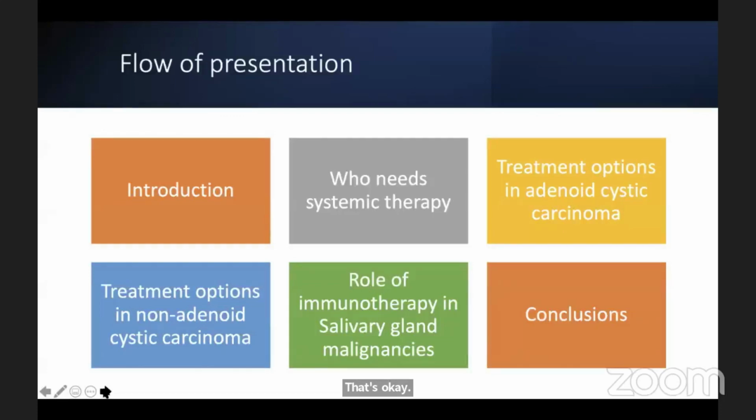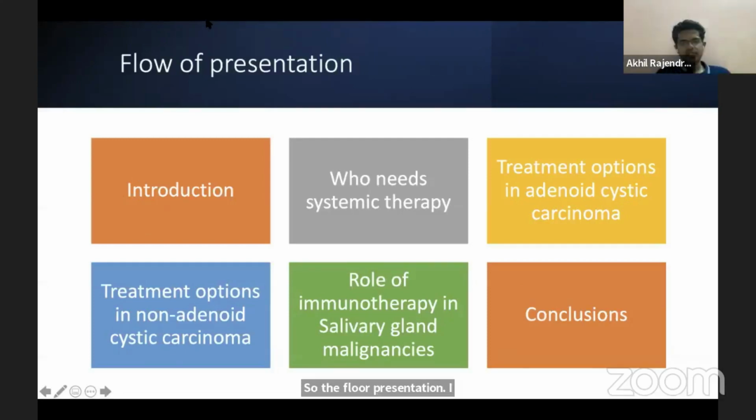So the flow of presentation, I would be going through introduction. I'll be stating the patient who needs systemic therapy, and the